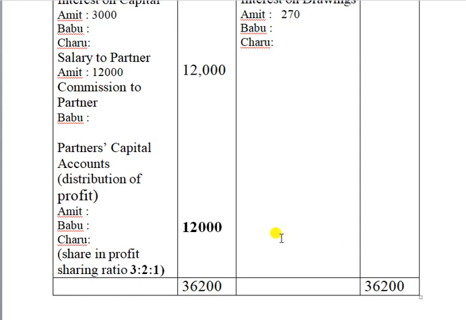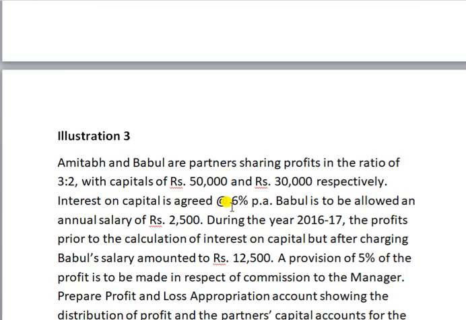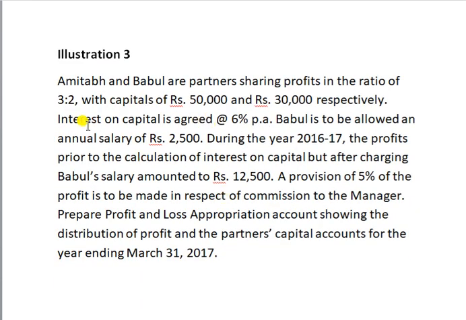I think you understood this one. This is one assignment for you. The next accounts, these are the illustrations, the NCERT textbook illustration questions. You have to go through these accounts, prepare the profit and loss appropriation account and submit it. If any doubt, you can ask the doubt through various modes. Thank you.